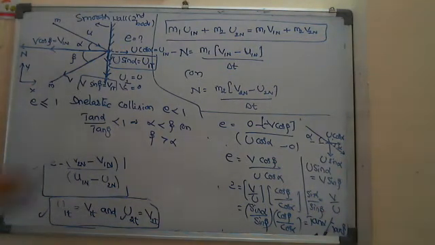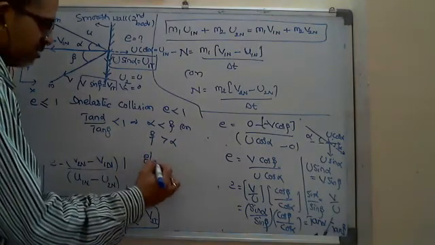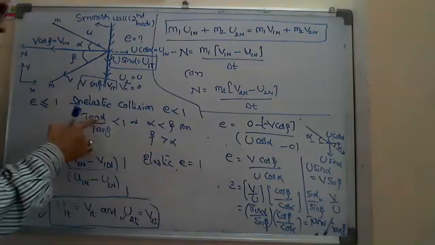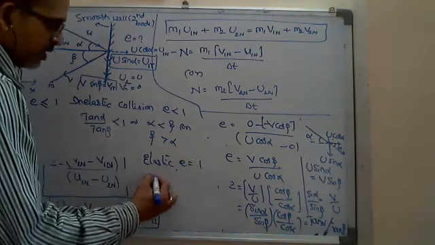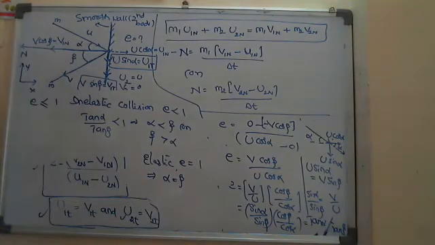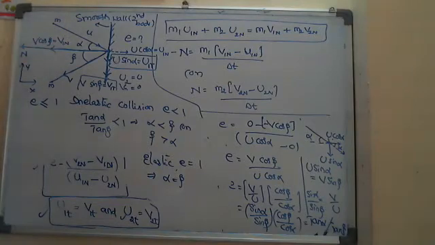But if it is an elastic collision, there is no need to find anything. If the collision is elastic, straight away we can say e equals 1, and e equals 1 means tan alpha by tan beta equals 1. That implies alpha equals beta. So if it is an elastic collision, it collides with 30 degrees and rebounds with 30 degrees. This is the type of model we basically practice, 30 degrees, 30 degrees, and in the laws of motion chapter we find the change in linear momentum and the impulse.